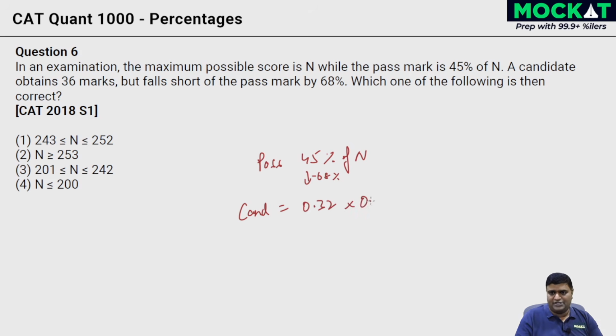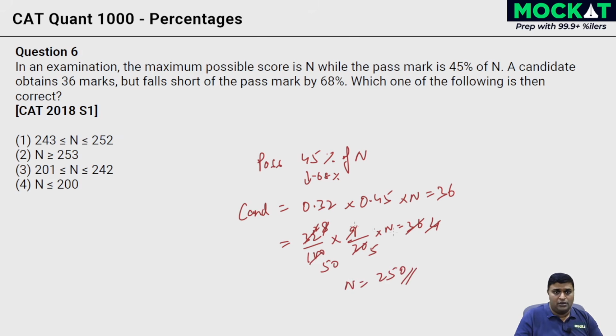0.32 into pass mark over here, 0.45 into n equals 36. A one-line equation we get over here. Let me finish this and then we look at this once again. It's nothing but 32 by 100, all right? And 0.45 is nothing but 9 by 20, right, into n equals 36. You can get rid of 9 over there, a 4, and we get an 8. 8 we divide with a 4 over here, and we get a 5, and 2 over here, and you get a 50, and you get n equals 50 into 5, 250. So what's in the range over here? 250. That's going to be option 1. N is between 243 and 252.